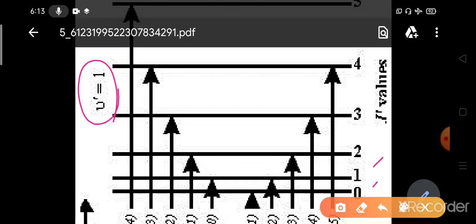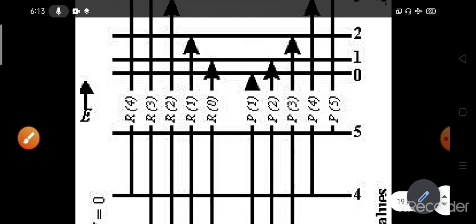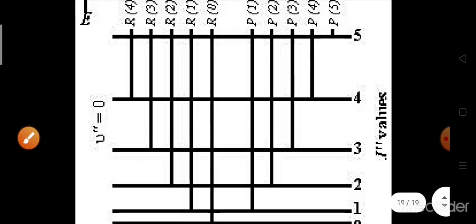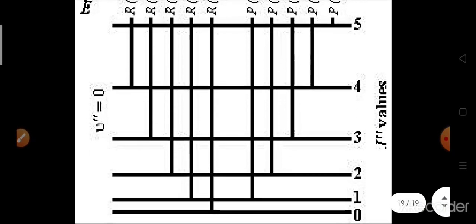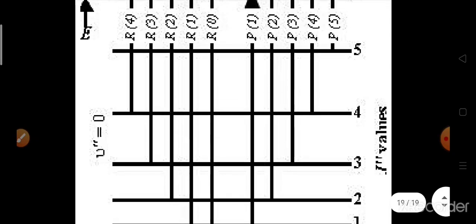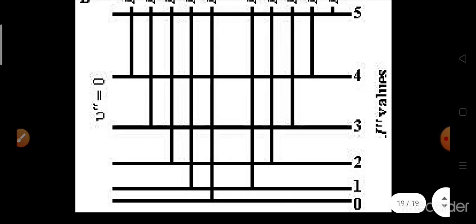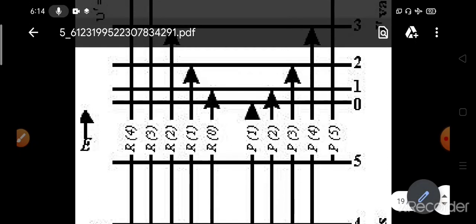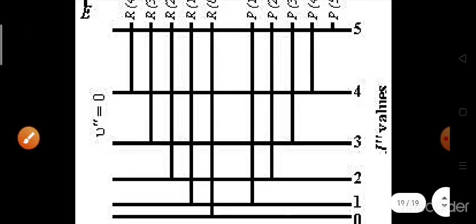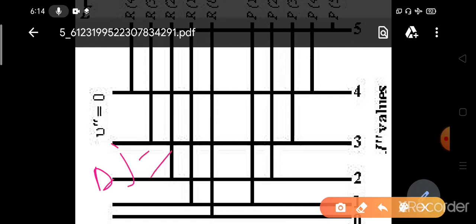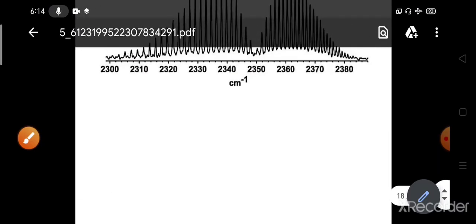Among these there will be certain rotational transitions, with delta j equals plus or minus 1. So you have to consider the different transitions between rotational levels. That's why we get these P and R bands.